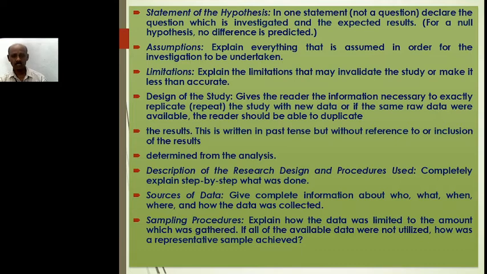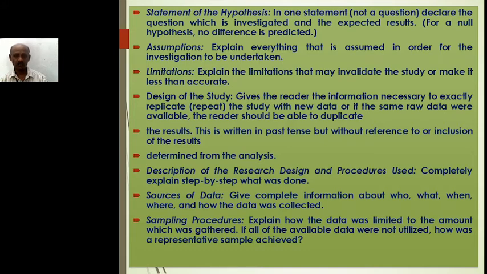The next item is statement of the hypothesis. In one statement, not a question, declare the question which is investigated and expected results. For a null hypothesis, no difference is predicted. The next one is assumptions. Explain everything that is assumed in order for the investigation to be undertaken or the research to be conducted. The next one is the limitations. It explains the limitations that may invalidate the study or make it less than accurate.